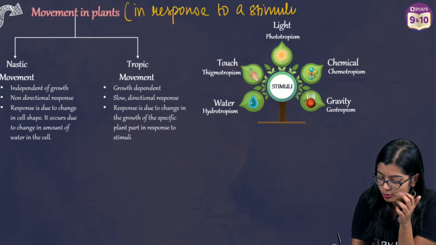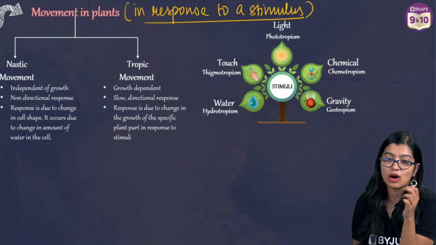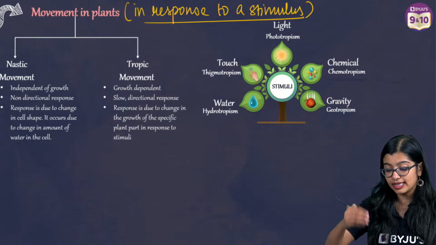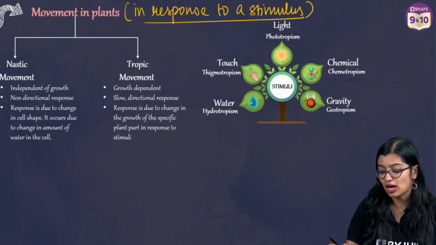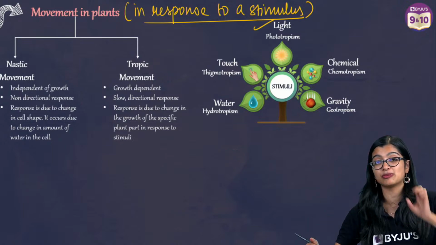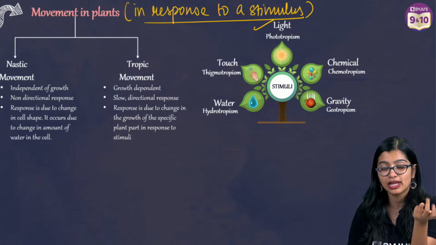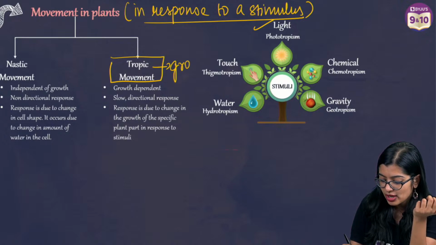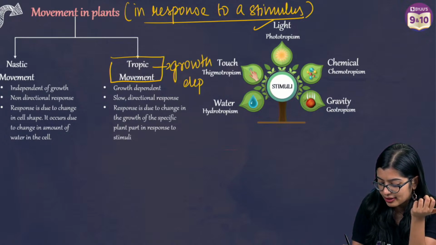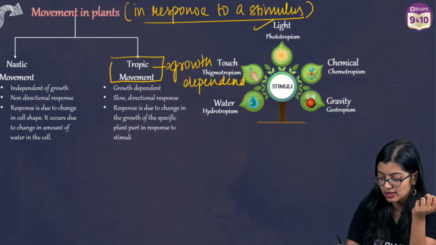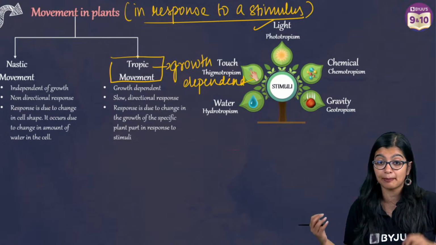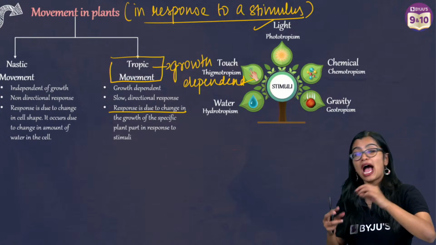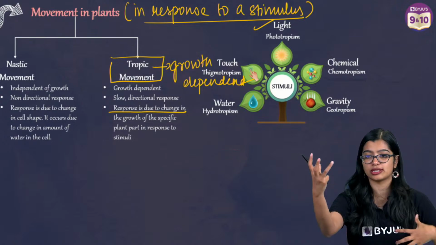If the stimulus is promoting growth, that means because of the stimulus, growth is happening, then it is a tropic movement. So this is growth dependent: as a response to the stimulus, growth is happening.